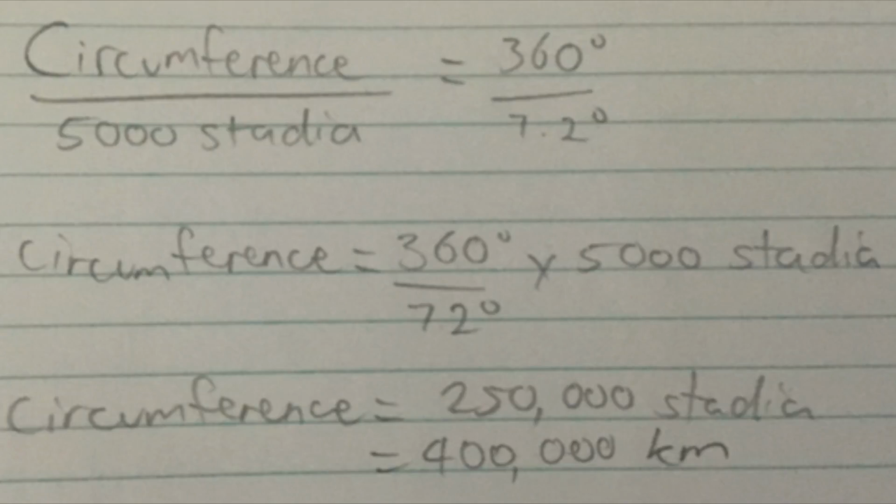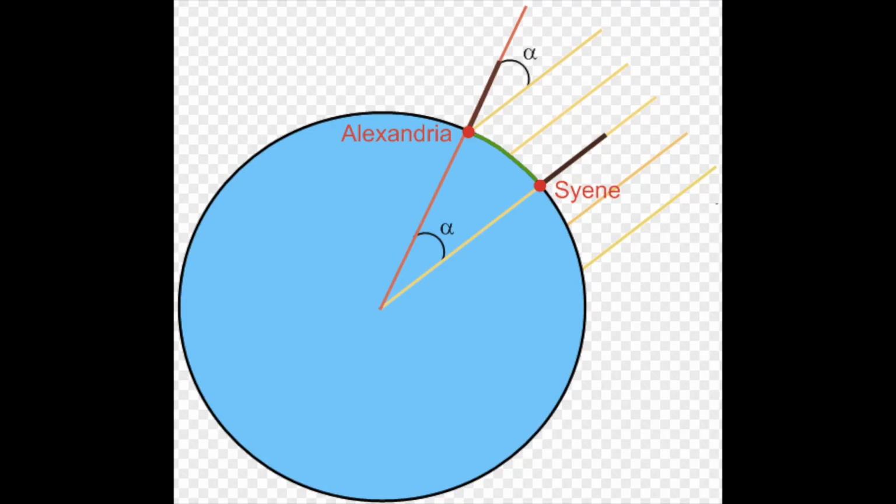He also knew that the circumference of the Earth was a 360-degree angle, further proving that the Earth was not flat. So he divided 360 by 7.2, equaling 50, meaning that the angle of the shadow was 1/50th of the Earth's circumference. Eratosthenes had multiple errors in his working out, however.